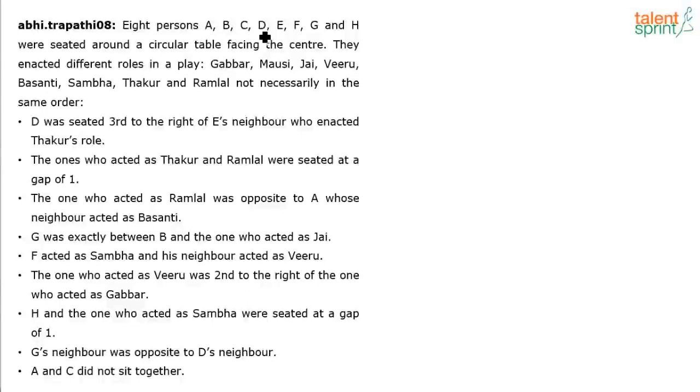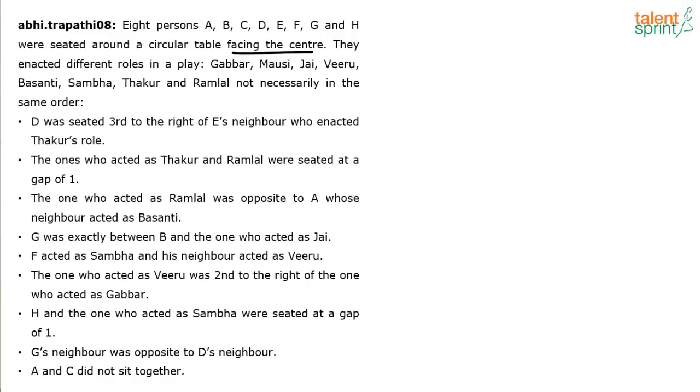8 persons A, B, C, D, E, F, G and H were seated around a circular table facing the center. They enacted different roles in a play among Gabbar, Mausi, Jay, Veeru, Basanti, Sambha, Thakur and Ramlal, not necessarily in the same order. So all characters of the blockbuster Sholay. Anyway, so 8 persons, 8 different roles. The best part is all of them are facing center. So one problem is solved.